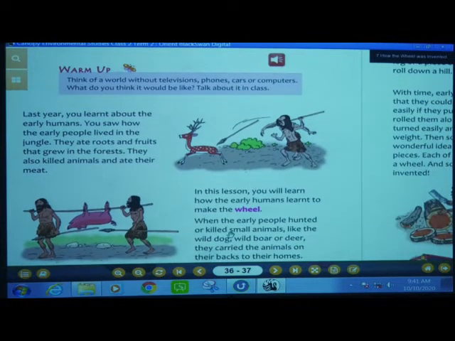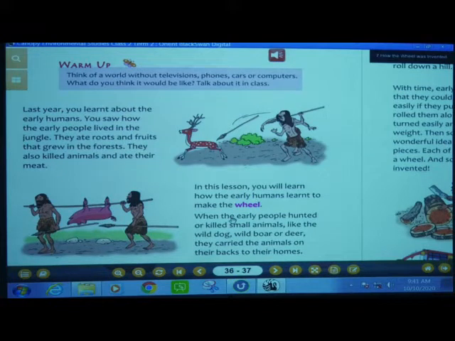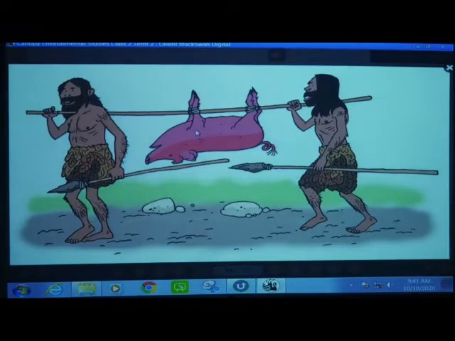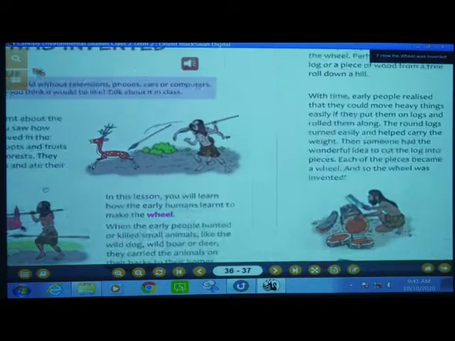So when the early people hunted small animals, they had to carry their animals on their backs to their home. You can see in this picture how they are carrying these animals on the shoulders, and they have to take it and go. Then see this.